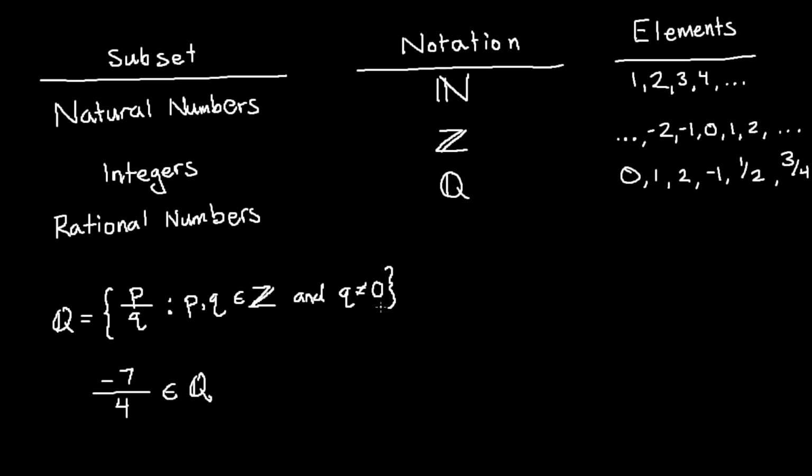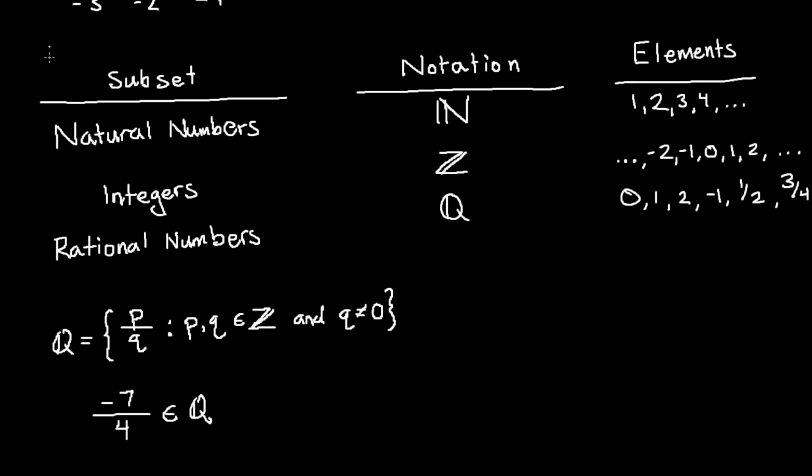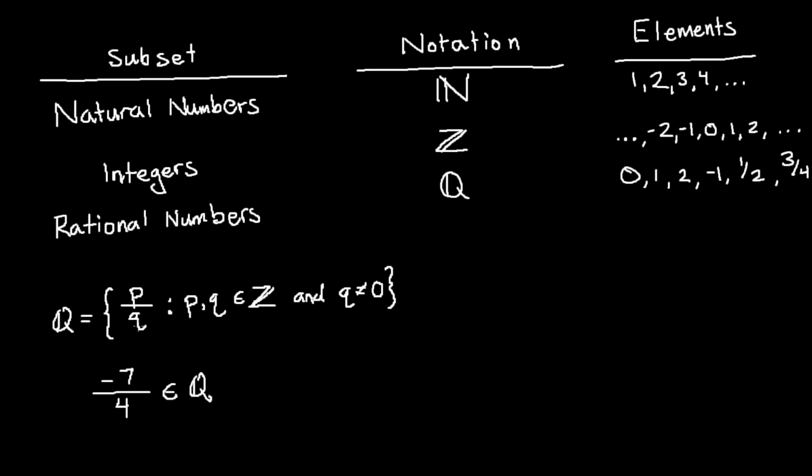So we should be asking ourselves, okay, what's the difference between the real numbers and the rational numbers, right? Because it seems like you can get any number you want out of here. Almost. Remember, there are irrational numbers, right? So irrational numbers include e, pi, √2, just to name a few. These are all irrational numbers.